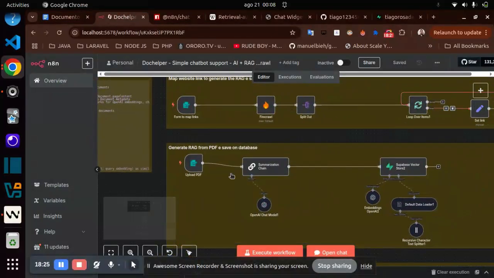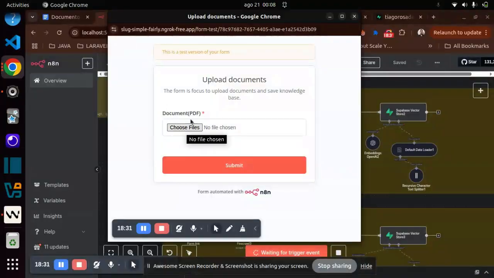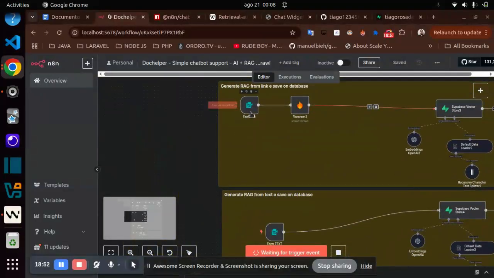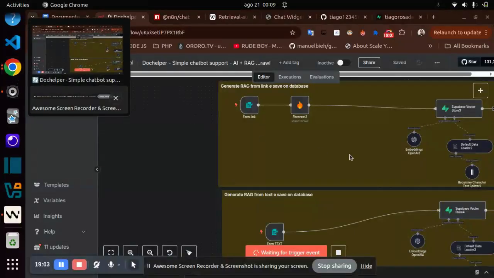Okay, I ingest the data like I explained here. I have other flows too. For example, if you say, Thiago, I have a PDF, you can upload it here. This part will extract the PDF content, using the ChatGPT model to extract it. You can download the workflow, I'll put the link down below, and you can explore. Here I do the same process. And imagine you have a specific link and you only need to process the content for that link. You can put it here.